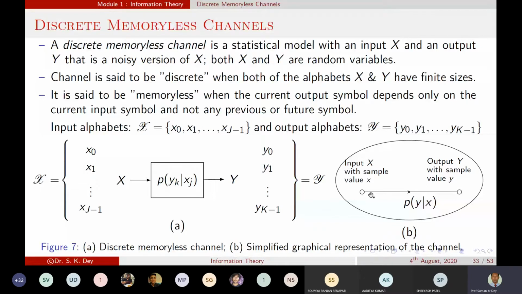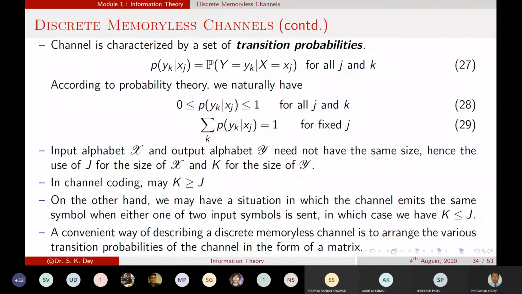Now the channel is characterized by a set of transition probabilities. The transition probability says that P of yk given xj equals P of Y equal to yk given X equal to xj, for all j and k.